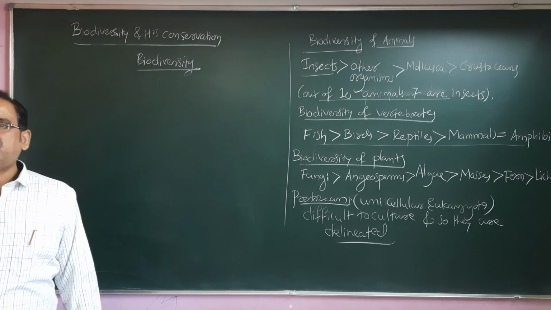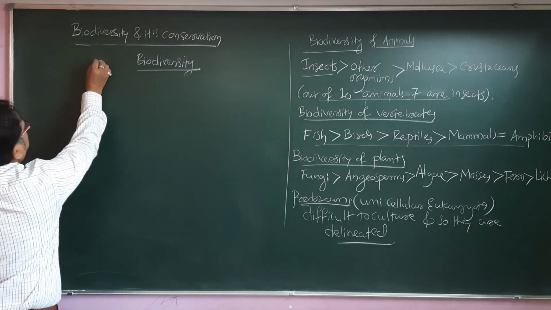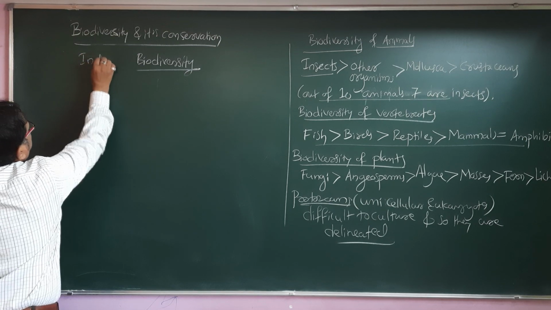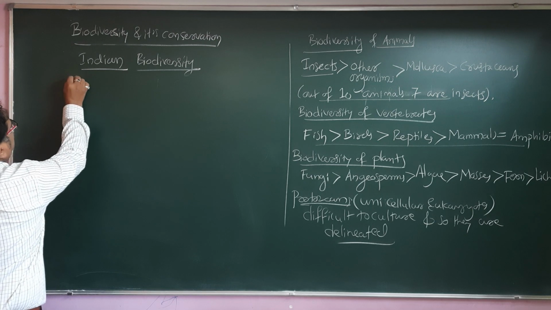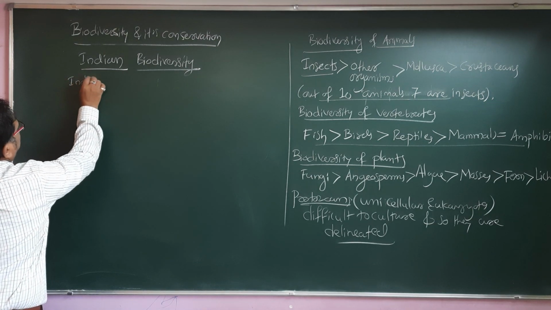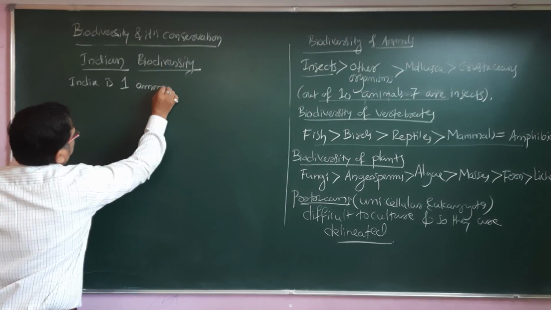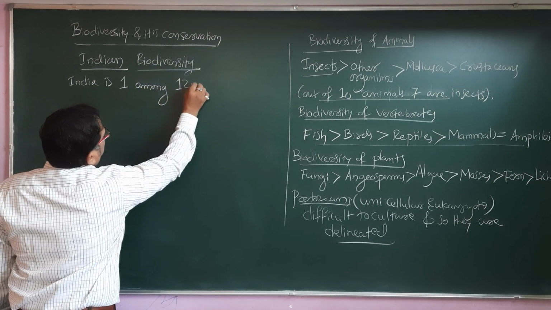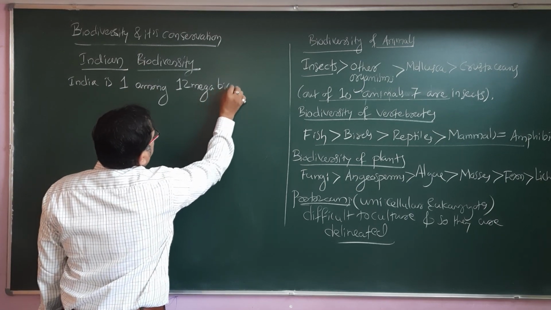So India has different geographic conditions and regions. So let us understand the Indian biodiversity. India is one among 12 mega biodiversities of the world.